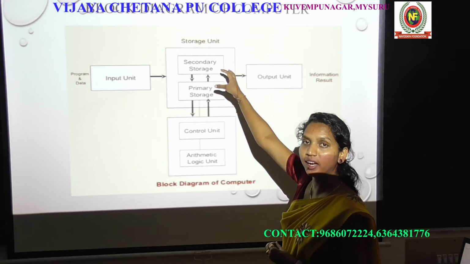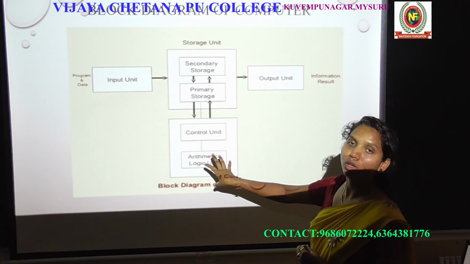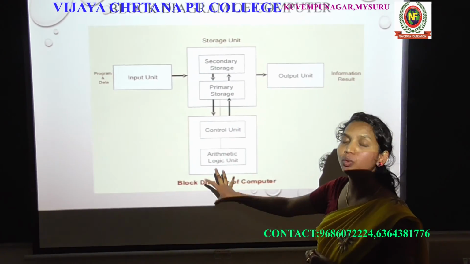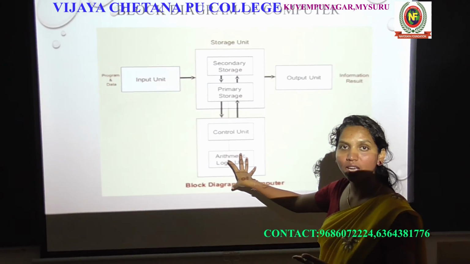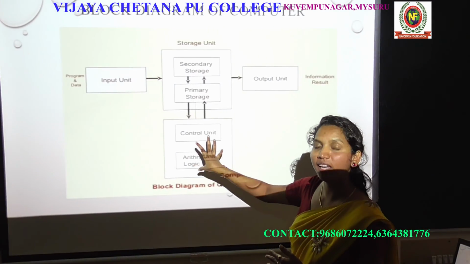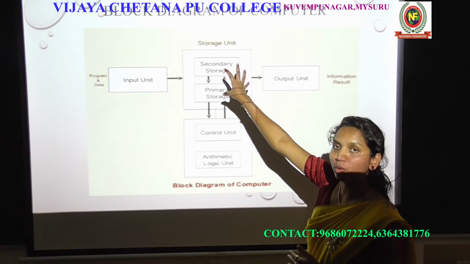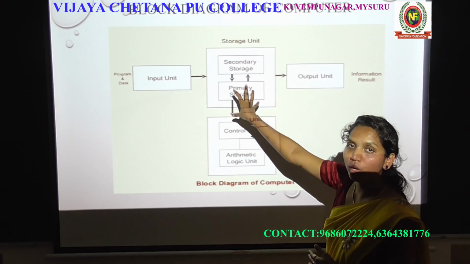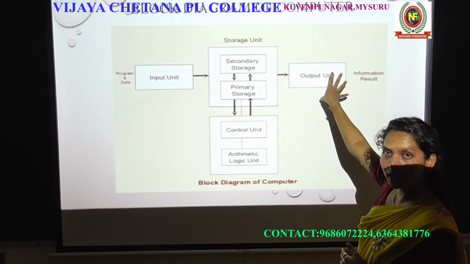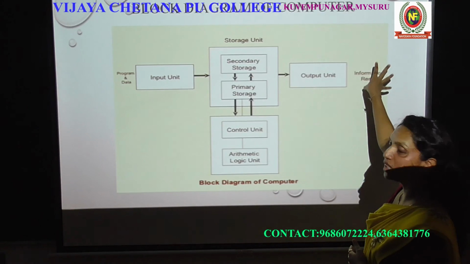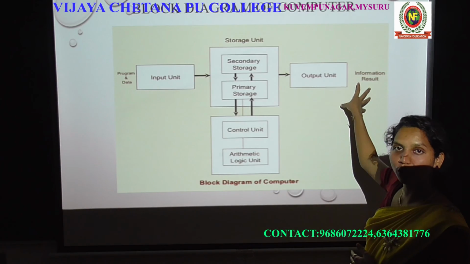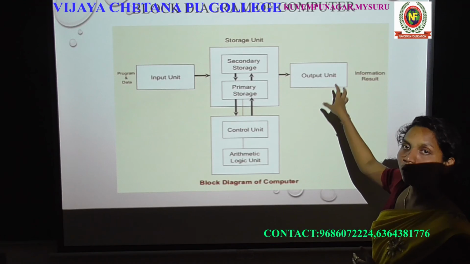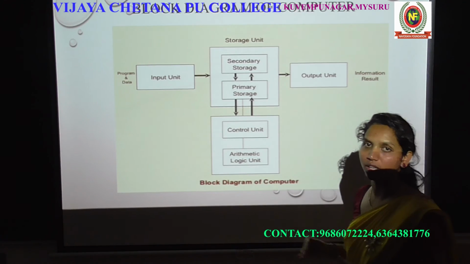From the memory the data is sent to the CPU, and after processing, the data is sent back to the memory. From the memory it is sent to the output devices. From the output devices you can see the result or the meaningful information. So this is how the complete computer works.